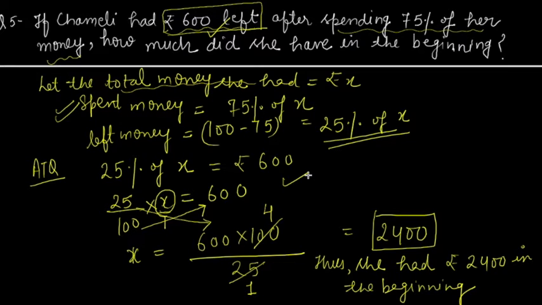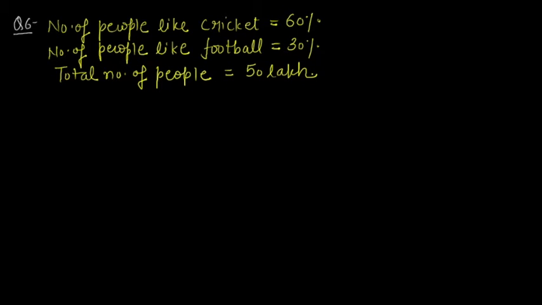Now we'll be explaining the last question of this exercise. Let's see what that is. In this question, the percentage of people who like cricket is given as 60%. The percentage who like football is 30%. And there are leftover people who like other games. The total number of people is given as 50 lakh. You have to calculate the count for all: the number of people who like cricket, football, and other games.